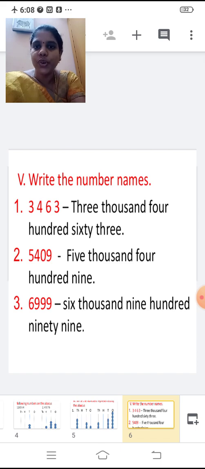Second one, 5, 4, 0, 9. 9 in the ones place, 0 in the tens place, 4 in the hundreds place and 5 in the thousands place. Yes, shall we write the number name now? Yes, 5,409. FIVE 5,000.